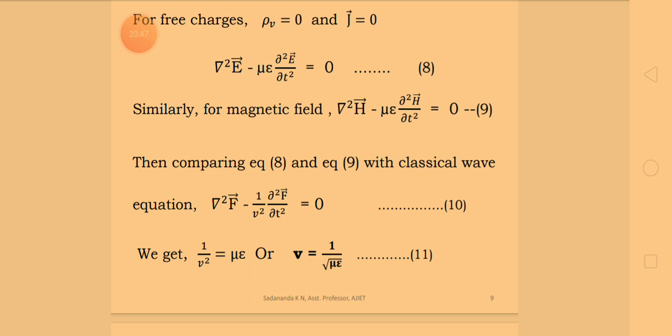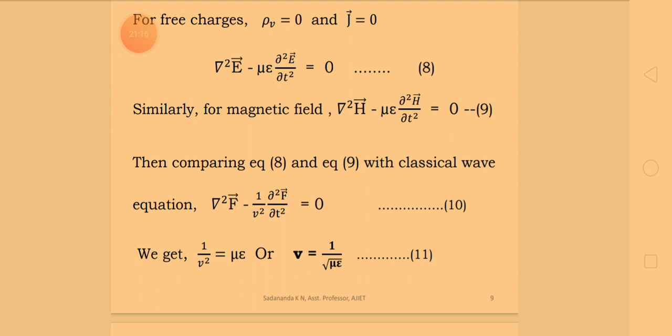When you compare this, the right hand side second term has 1 by v square in equation number 10, and in equation number 8 we have mu epsilon. Other terms are common. That's why we got 1 by v square is equal to mu epsilon. In other words, v is equal to 1 by square root of mu epsilon.